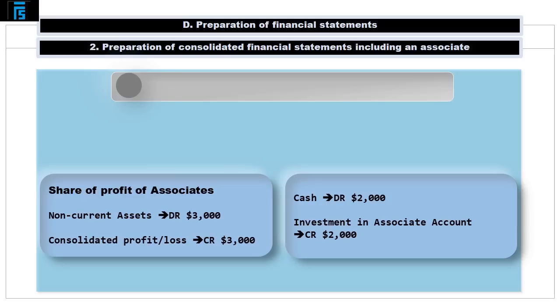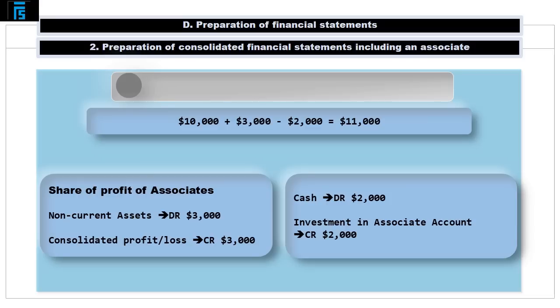After these entries have been made, the investment in associate is carried at a value of 10,000 plus 3,000 minus 2,000, or €11,000. You should note that this corresponds to the €10,000 cost of the initial investment plus the investor's 1/3 share in the post-acquisition retained earnings of the associate, which grew by the €9,000 of profit generated less the 6,000 of dividends paid.